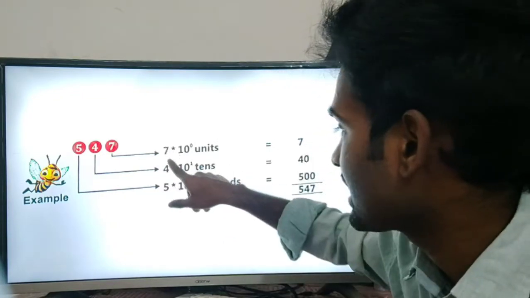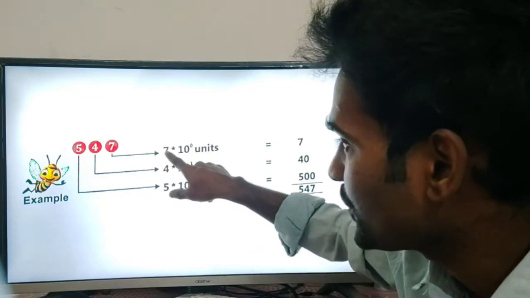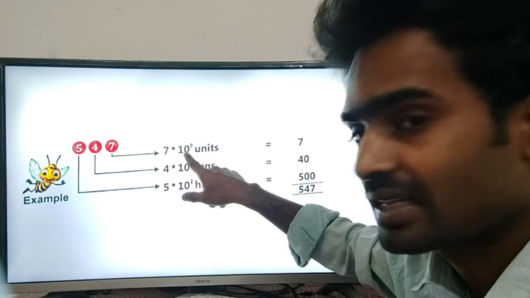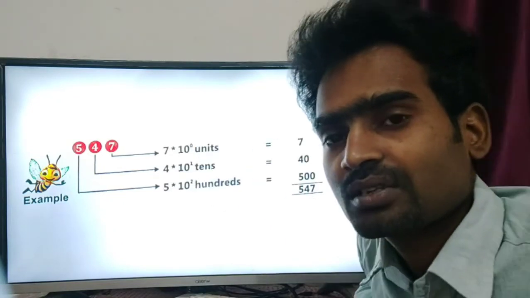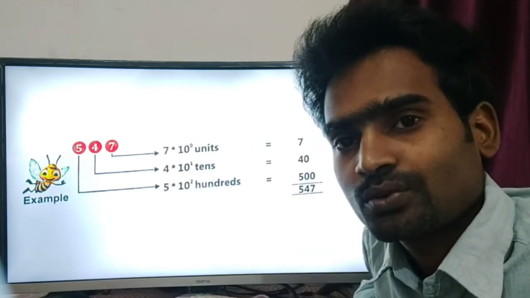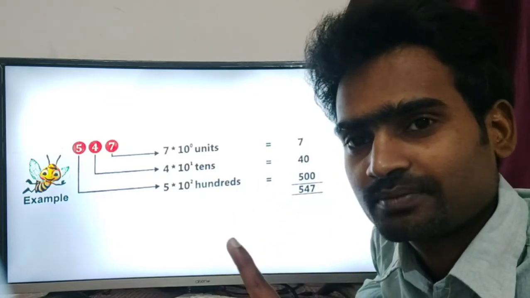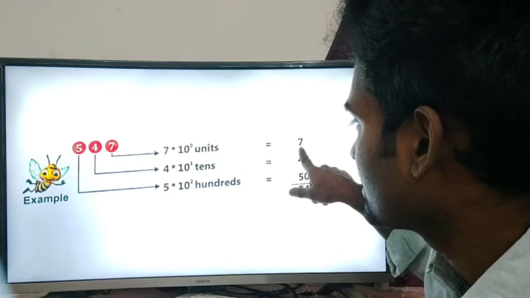And if you calculate, see here, the same value, 7 into 10 power of 0. So remember, 10 power of 0 always means 1. Clear? You can see here, it comes 1.